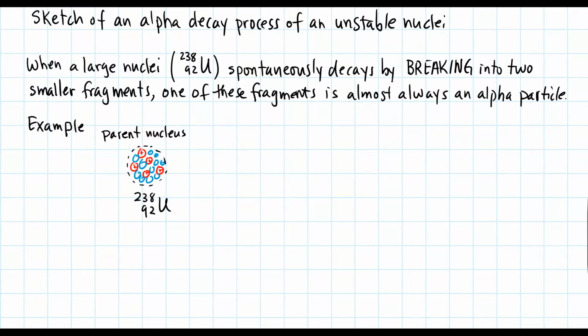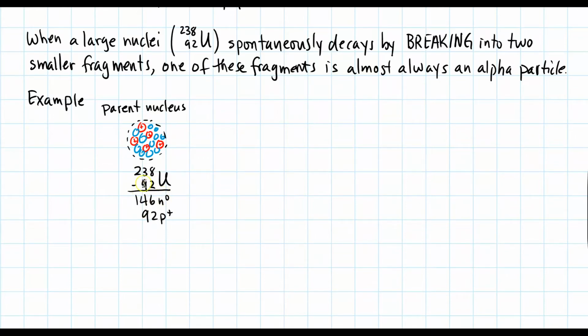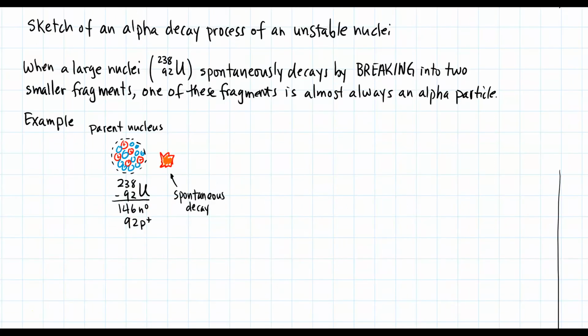Look at this example. I have a nuclei of 238 uranium. Now, the original nuclei is always called the parent nucleus. So if I calculate the numbers for uranium, I have 146 neutrons, 92 protons. Since uranium-238 is unstable, it spontaneously decays.